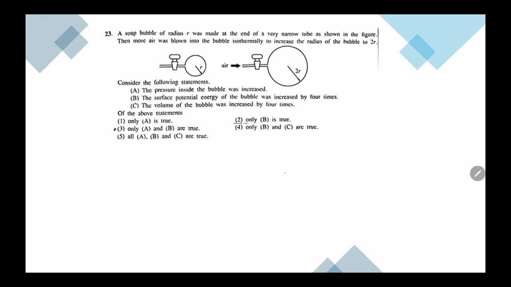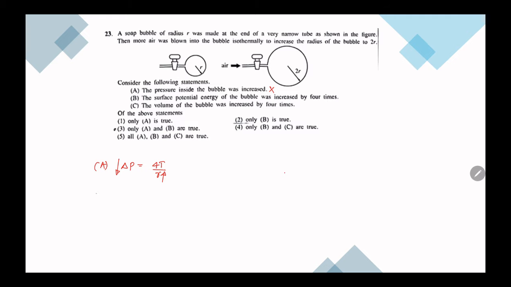Question number 23. A soap bubble of radius r was made at the end of a very narrow tube as shown in the figure. More air is blown into the tube isothermally to increase the radius of the bubble to 2r. The pressure inside the bubble was increased. We know that delta P is equal to 4T over R for a bubble. So if R increases, delta P reduces. Therefore this is wrong.